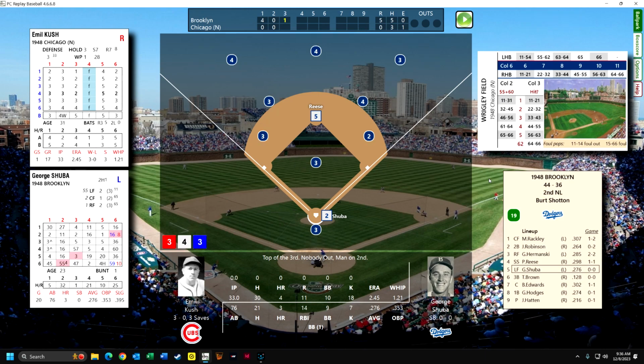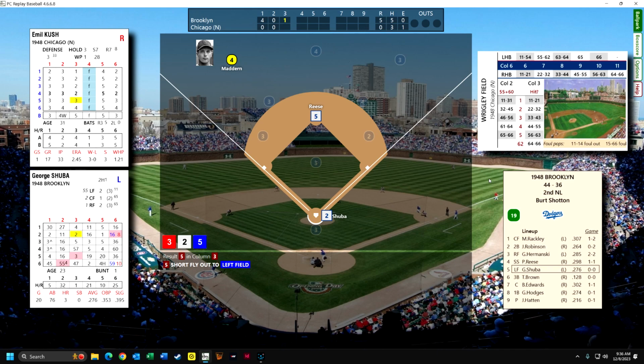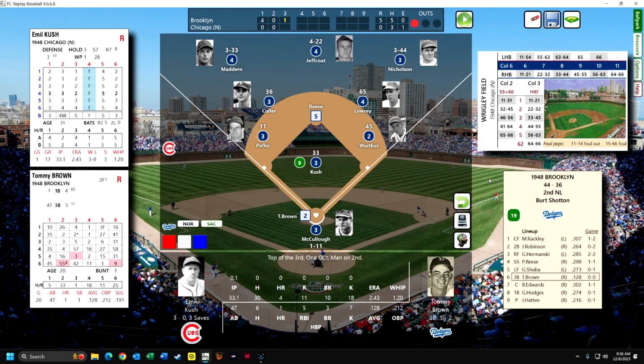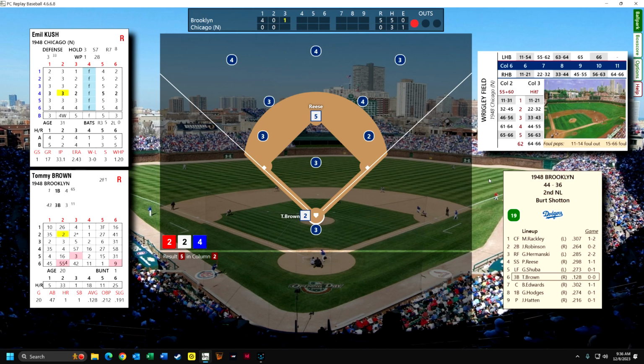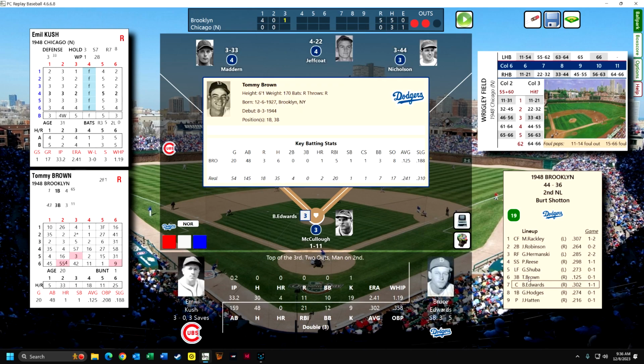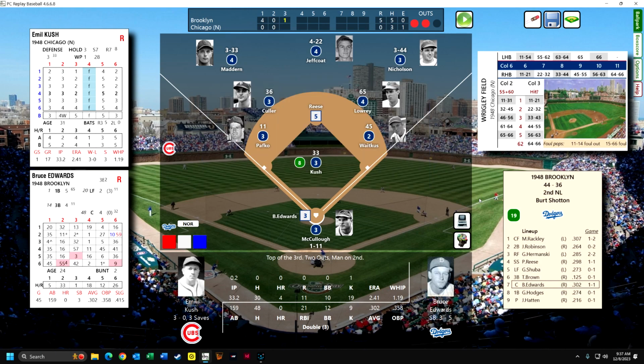Shuba is up, left-handed hitter, and that is going to be a short fly to left field, 2 out. I guess that's 1 out. Tony Brown is up. I could bunt, but why bunt when you're up 5-0? This is going to be a strikeout. So this guy, Tommy Brown, got 145 at bats, so I'll be glad when those 145 bats are over.